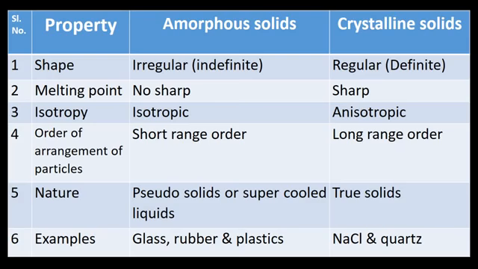That means particles are uniformly arranged or regularly arranged over a large distance. With respect to nature, amorphous solids are pseudo-solids or supercooled liquids, whereas crystalline solids are true solids. Examples of amorphous solids are glass, rubber and plastic. Examples of crystalline solids are NaCl and quartz.